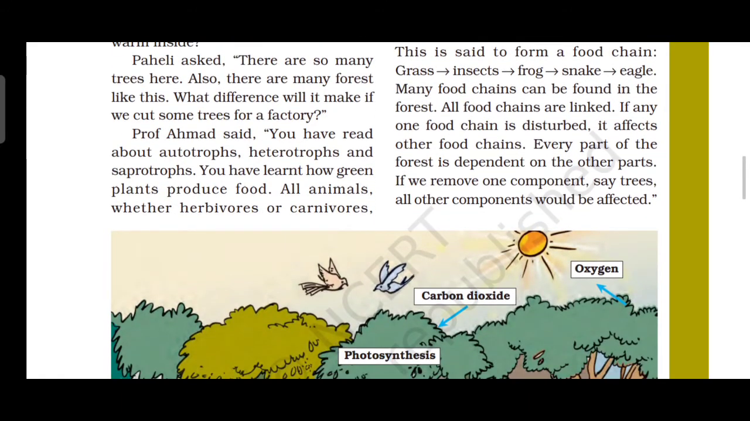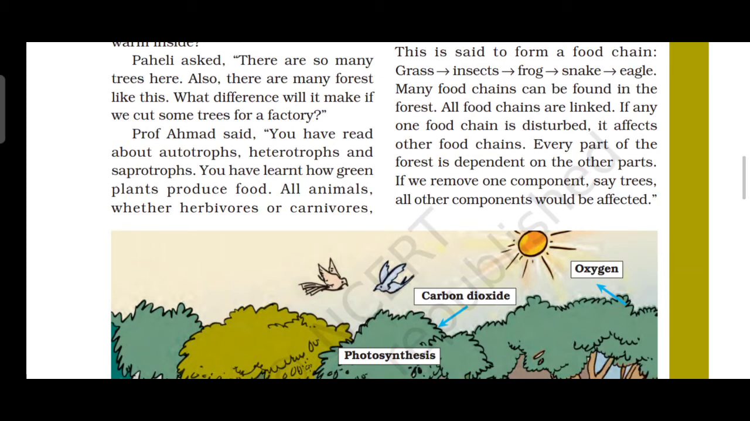Then all animals, whether herbivorous or carnivorous, depend ultimately on what? Plants for food. Some organisms which feed on plants often get eaten by other organisms. So here they have given one example. Grass is eaten by insect, which in turn is taken up by what? Frog. Frog eats what? Insect. Insect eats what? Grass. The frog is consumed by snake. It is a chain.